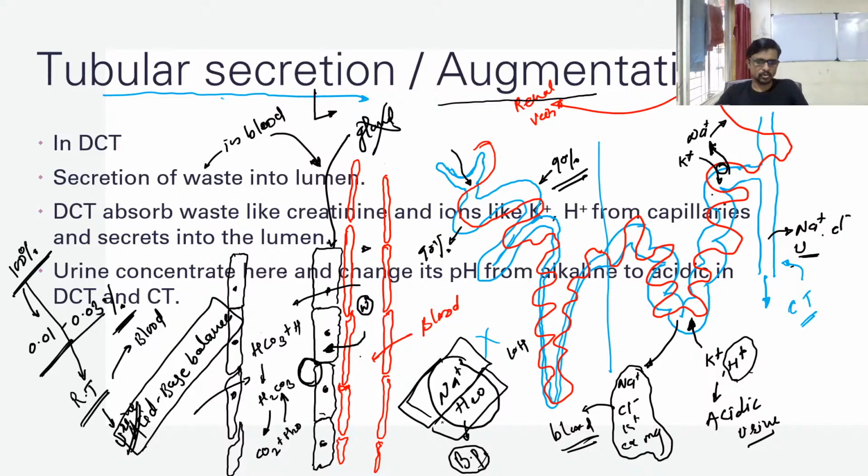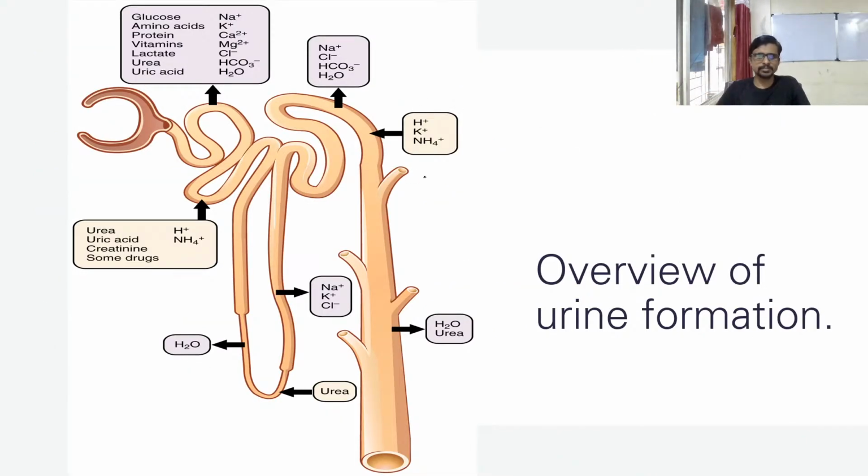And let's see how. Okay, so now we are going to see how the urine is synthesized inside of the body. So guys, let's take a screenshot of this slide, because I do not have a diagram like this in my slides anyway. Okay, so this is a complete overview of your urine formation. So the material which is very necessary is absorbed. Please take a screenshot. It is more beautiful than what we draw.